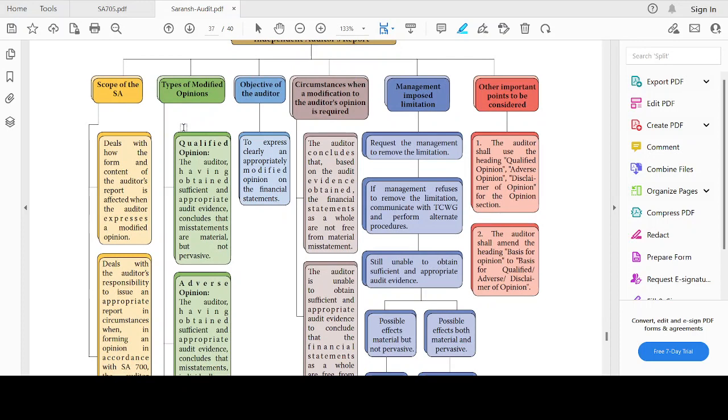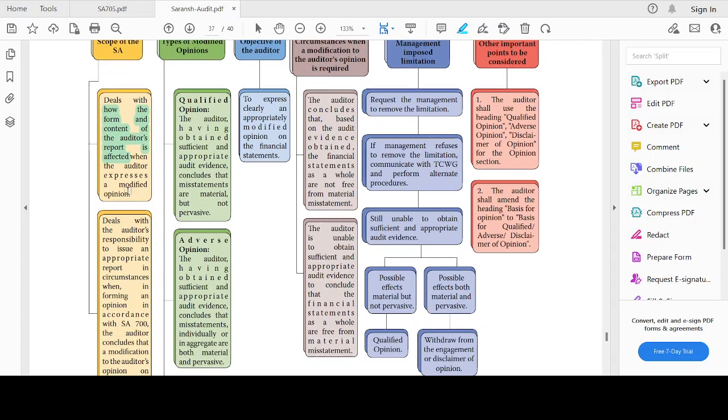It deals with how the form and content of the auditor's report is affected when the auditor expresses a modified opinion. Whenever an auditor expresses a modified opinion, be it qualified, adverse, or disclaimer of opinion, how is the form and content of the auditor's report going to be affected?